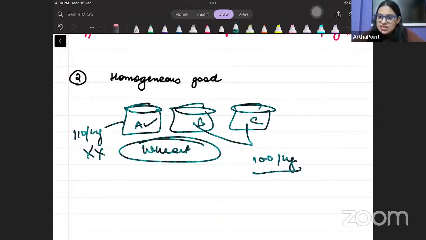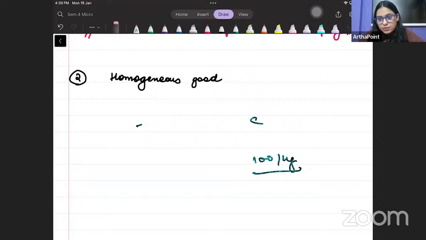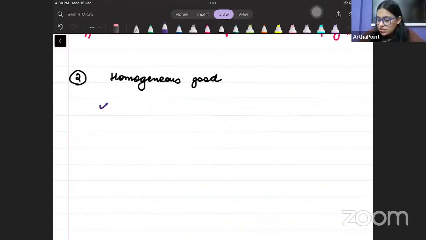And if B and C are selling me for a cheaper price, why will I buy from you? So homogeneous product means identical product. And identical products mean that you cannot charge a higher price for these products. So we can say that these products are identical in nature.